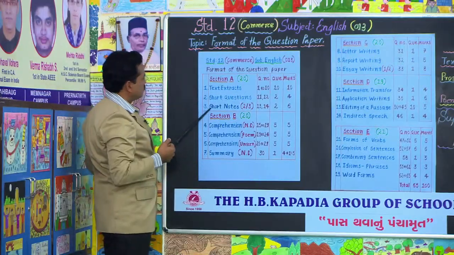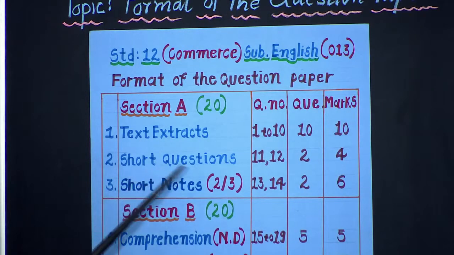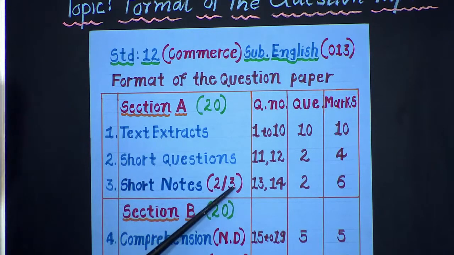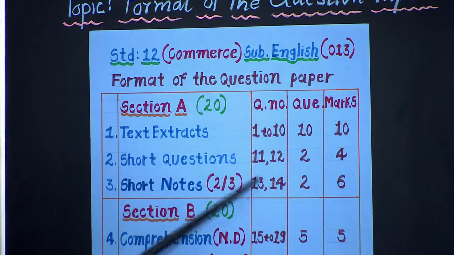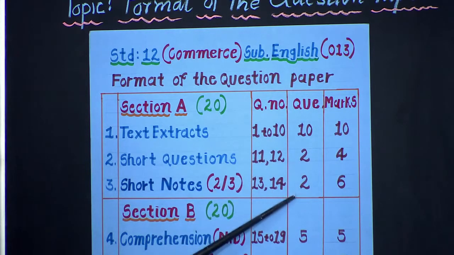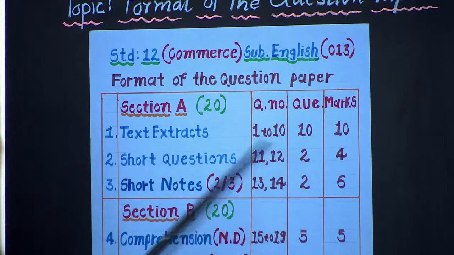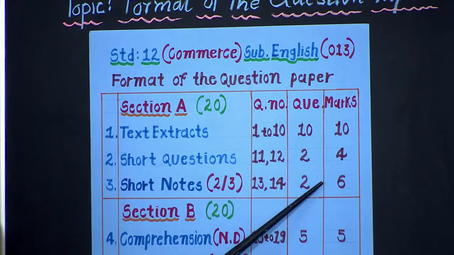Again comes the short note, question number 3. You are going to be given 3 short notes, and you have to write any 2 of these 3 short notes. The numbers of these short notes are 13 and 14. So there are 2 short notes, and each short note carries 3 marks. In this way, this question is going to be of 6 marks.